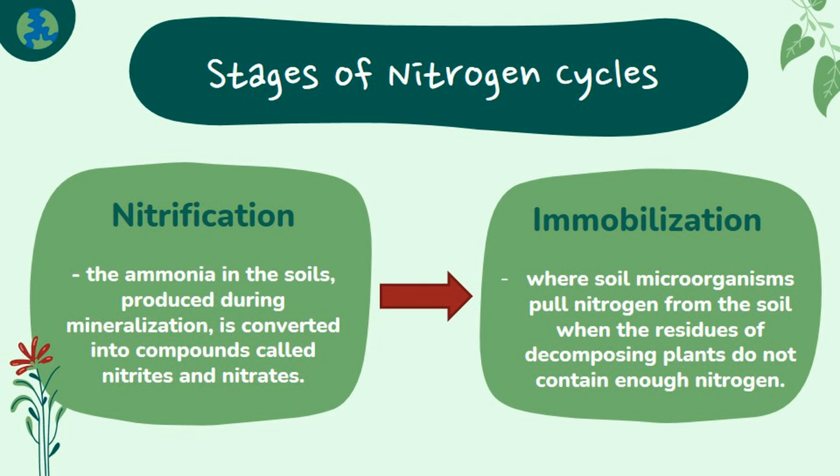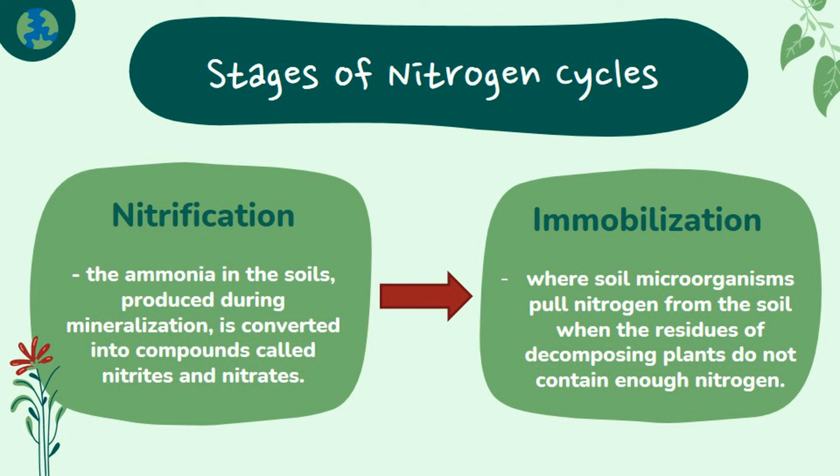The third stage, nitrification, occurs when the ammonia in the soils produced during mineralization is converted into compounds called nitrites and nitrates. Nitrates can be used by plants and animals that consume the plants, but nitrites cannot be used directly. The process of nitrification is important to plants as it produces available nitrogen that can be absorbed by the plants through their root systems.